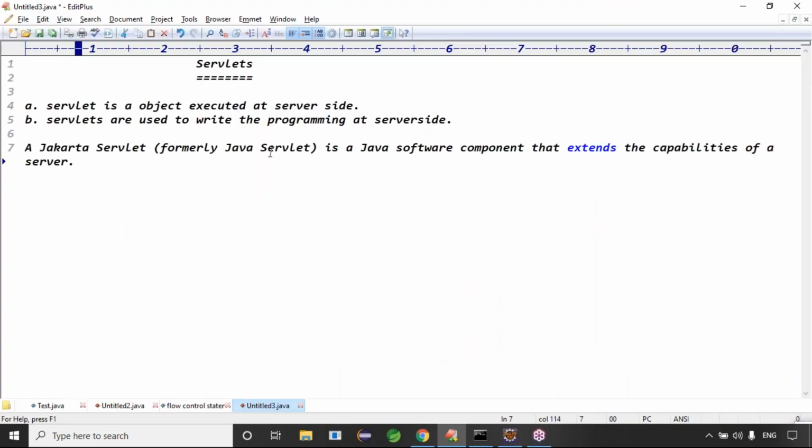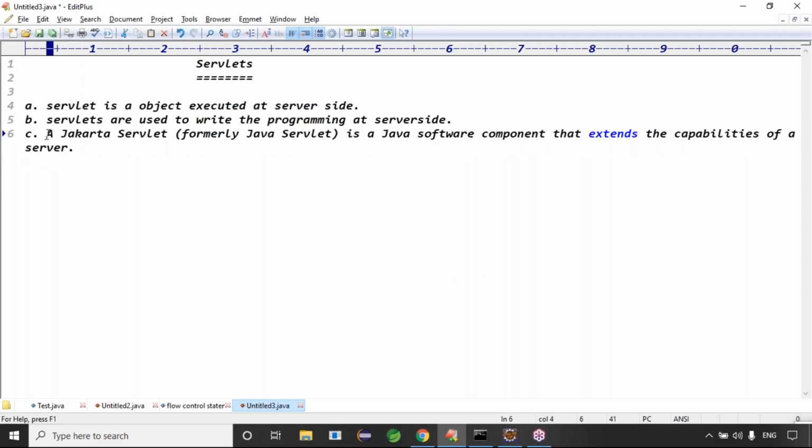A Jakarta servlet, formerly Java servlet, is a Java software component that extends the capabilities of the server, right? Exactly. So finally we understood, servlets are used to write the programming at server side.